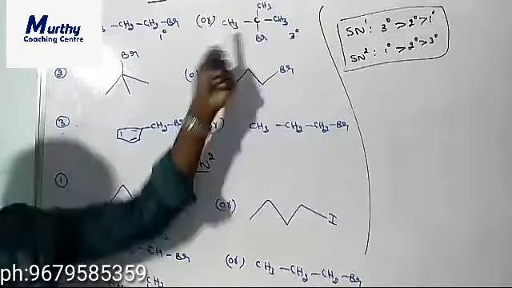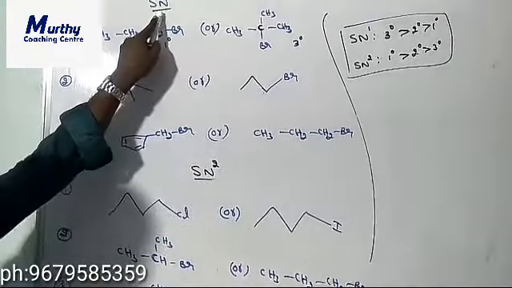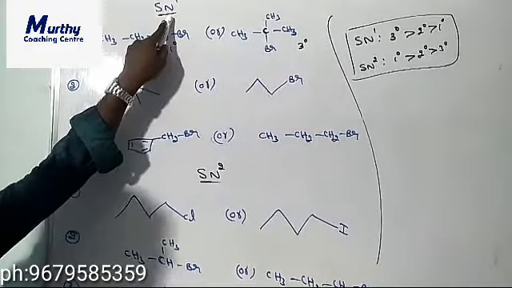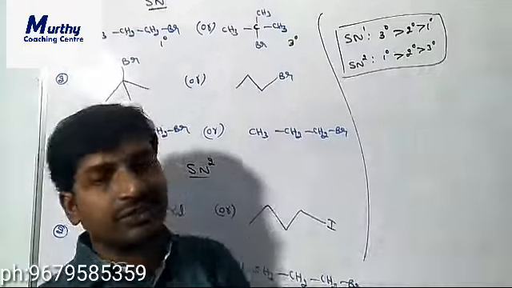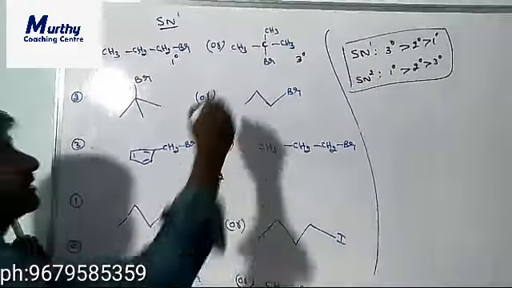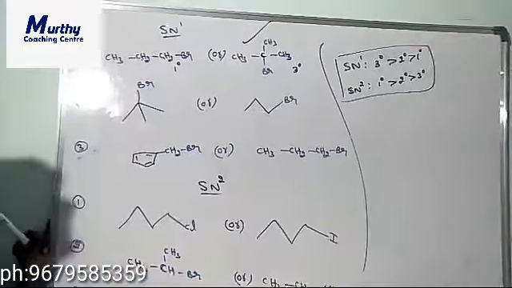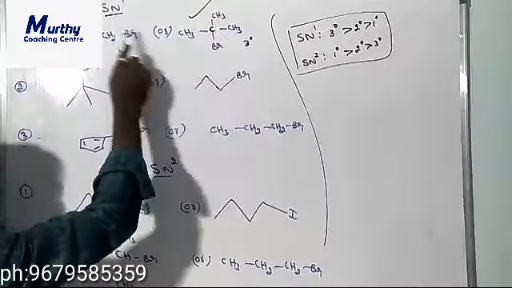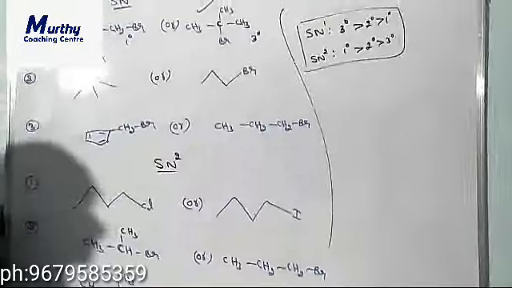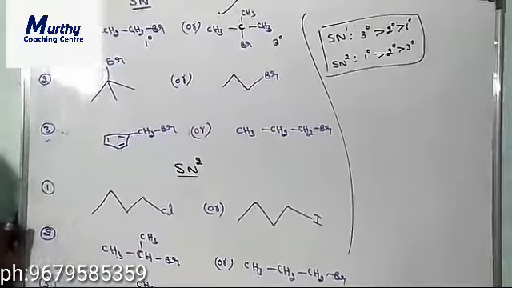So in primary and tertiary, in SN1 which one is more reactive? Tertiary is more reactive. That's why this structure is more reactive towards SN1.